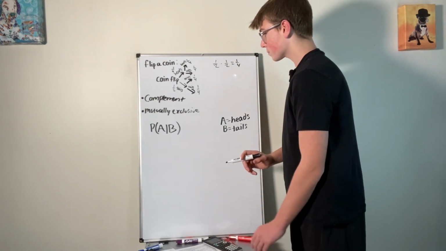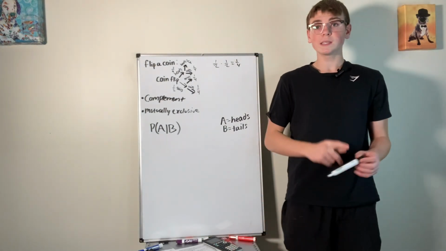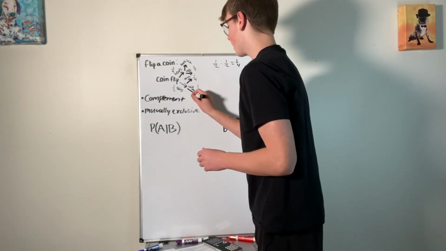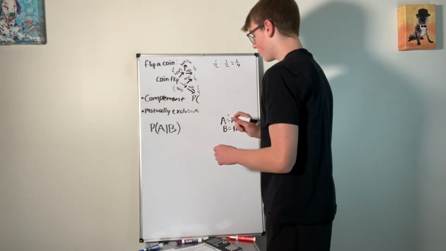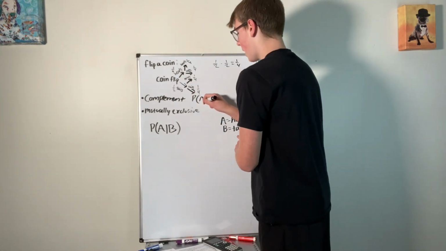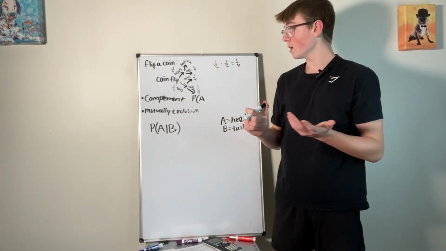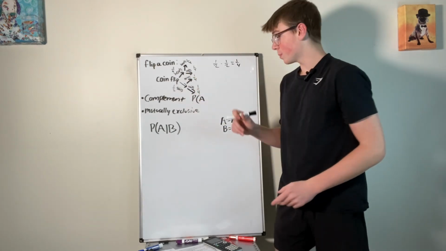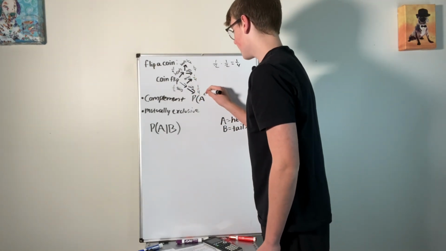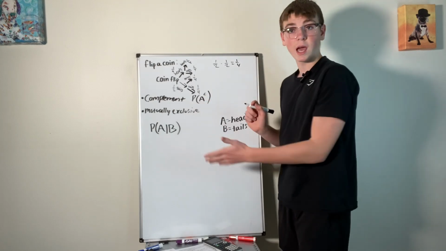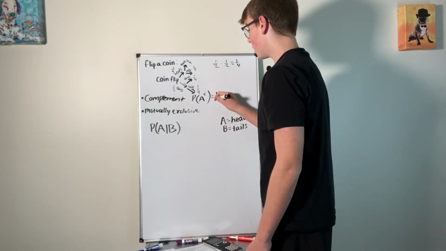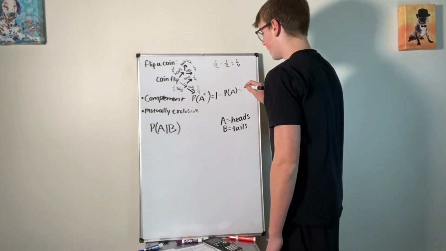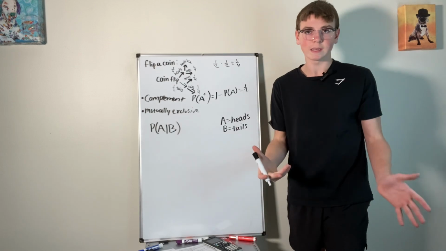So a complement, you'd say, okay, what's the chance of not getting heads on your first flip? So you'd say, okay, P is the probability, and we're saying, okay, heads, A. So the probability of A, the probability of getting heads on your first flip, would be 1/2, right? But the probability of not getting heads, you put this little C on the A, so the complement. And all that means is 1 minus the probability of getting heads, which is 1 minus 1/2, which is 1/2. Clearly, it's an easy example here.